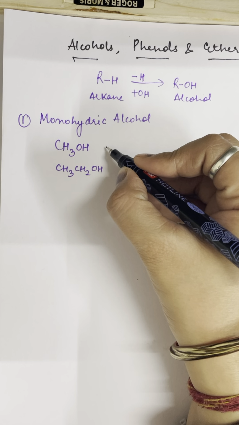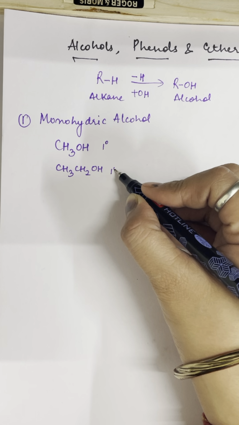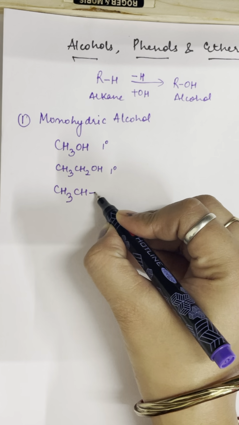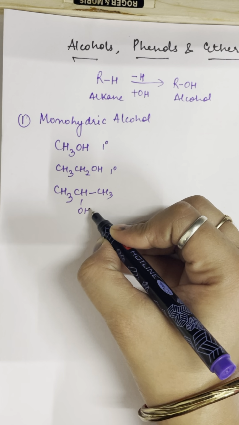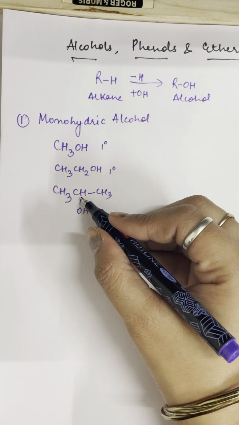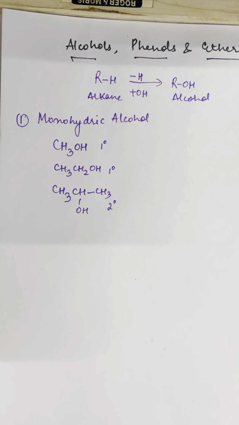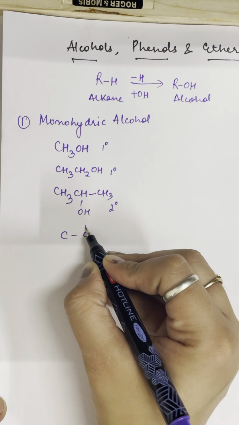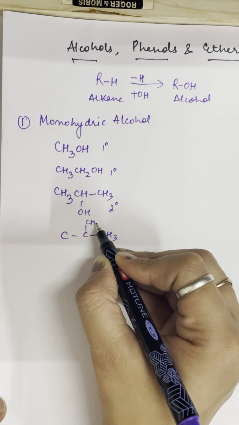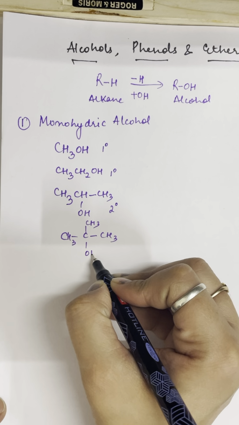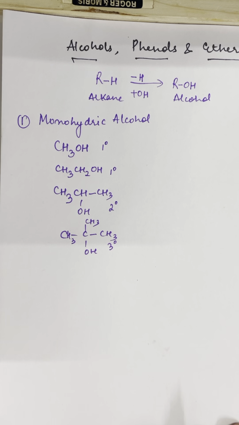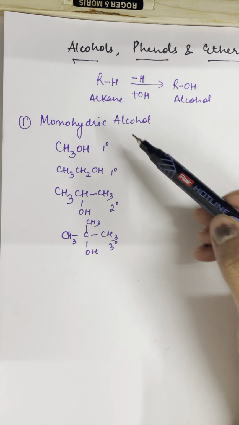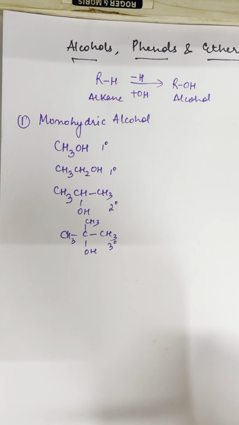But if you write the degree, then it is a primary alcohol. This is also a primary alcohol. You can take some more examples like CH3CH(CH3)OH. In this, the OH is present at the center carbon, so you can write that it is a secondary alcohol. Similarly, if the OH is attached to the carbon in which 3 methyl groups are attached, then we can say that this is a tertiary alcohol. But as you can see, in all these cases only one OH is present, so this is monohydric alcohol.